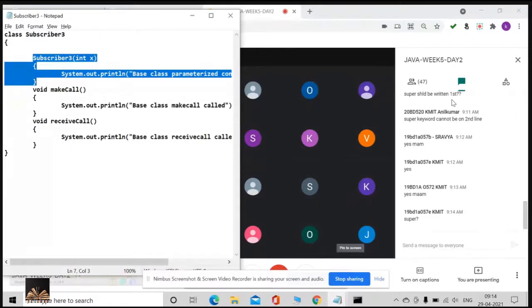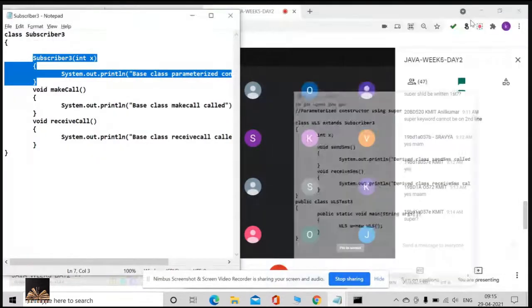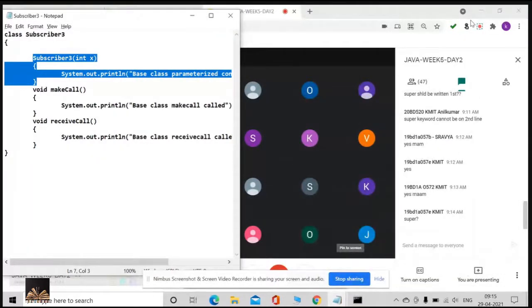Listen very carefully. If I am not providing any constructor in my program, a default constructor will be provided by the compiler. Do you know that point? If I am not providing any constructor, the default constructor will be provided by the JVM automatically. Yes or no?